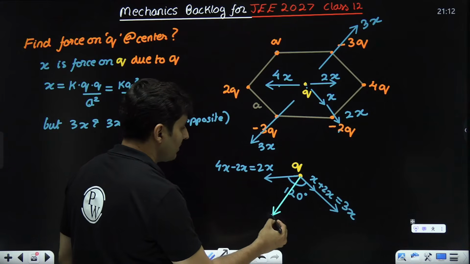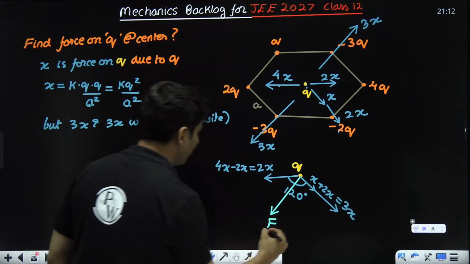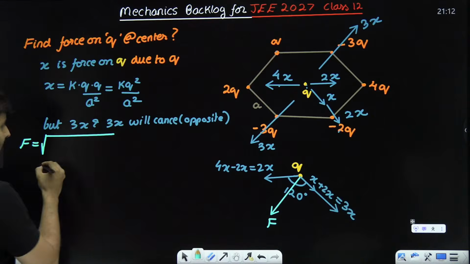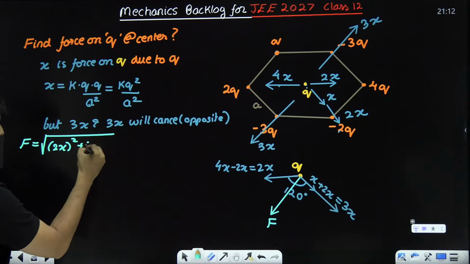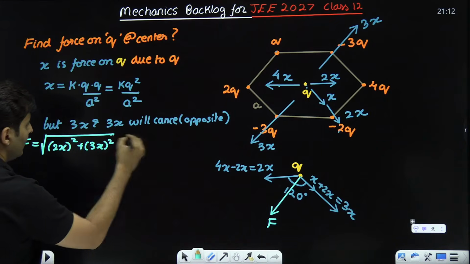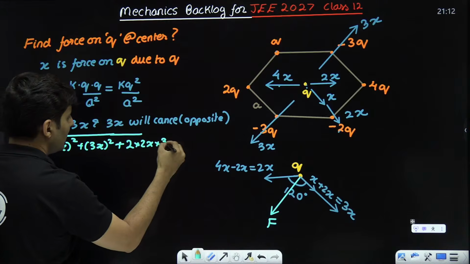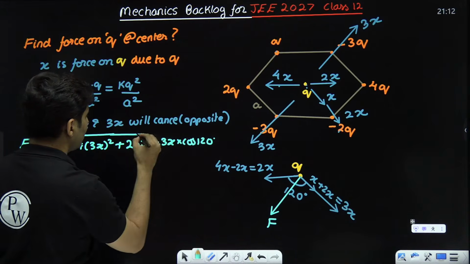Yes, the resultant force. So the resultant force will be root of first force, which is 2x, second force, which is 3x, plus 2 times 2x into 3x into cos 120 degrees.